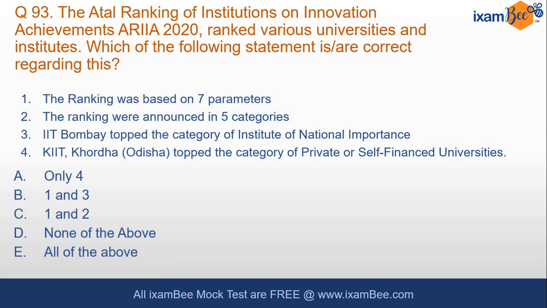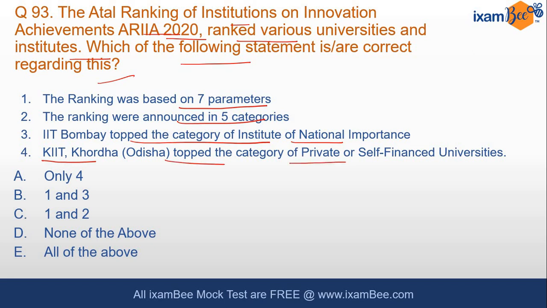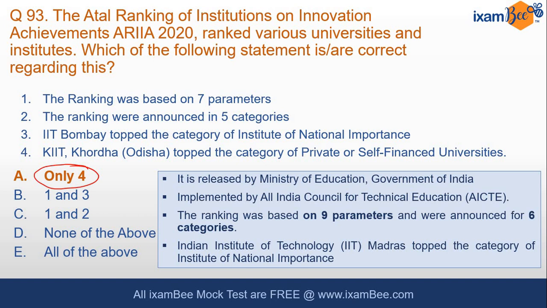The Atal Ranking of Institutions on Innovation Achievement, ARIIA 2020, ranked various universities and institutions. Which of the following statements is correct regarding this? The rank was based on 7 parameters. The ranking was announced in 5 categories. IIT Bombay topped the category of Institute of National Importance, and KIIT Khurda topped the category of private or self-financed universities. Only the 4th one is correct.